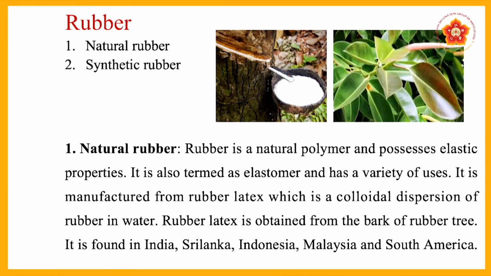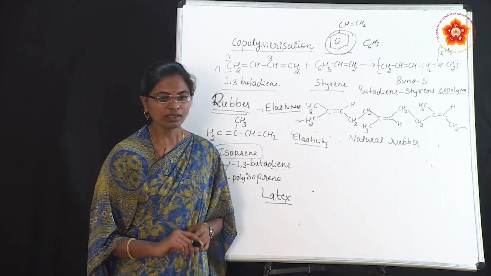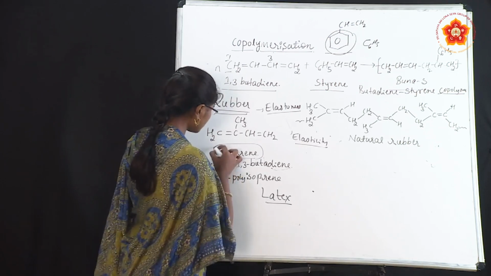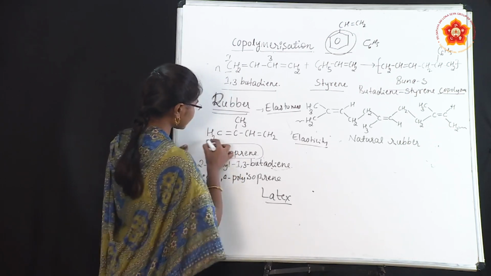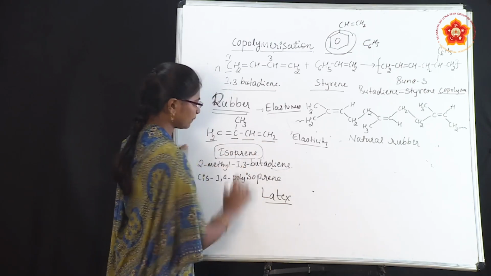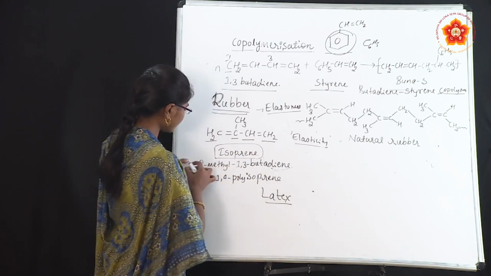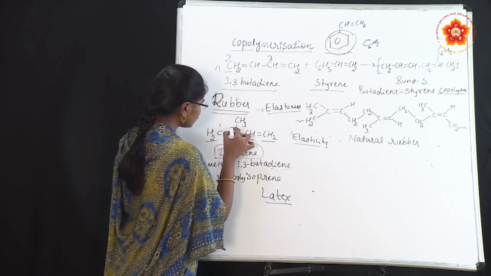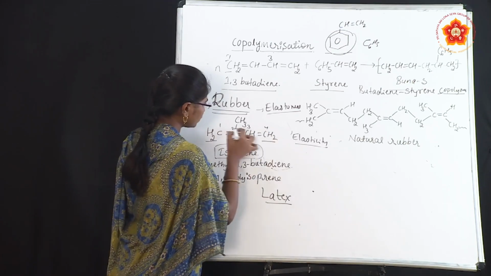So that is a colloidal dispersion of rubber. This is isoprene. You can see the structure, CH2, C, CH3, CH, CH2. Isoprene: you can number the carbon atoms 1, 2, 3, 4.